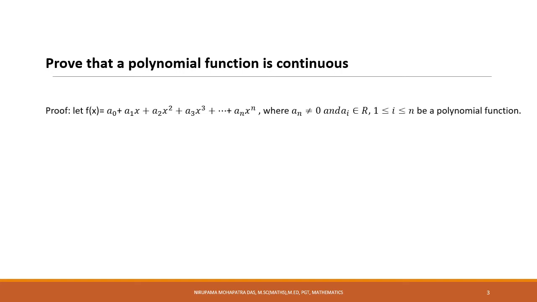As you know, a polynomial function looks like a0 + a1x + a2x^2 + a3x^3 up to an x^n. This is the general form of the polynomial with these restrictions.